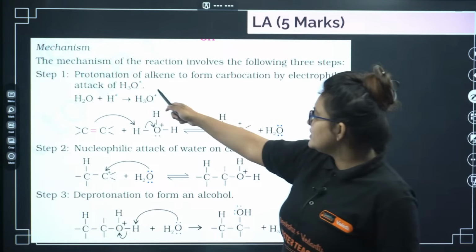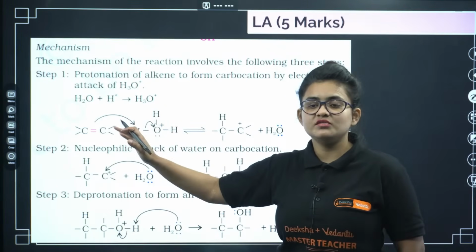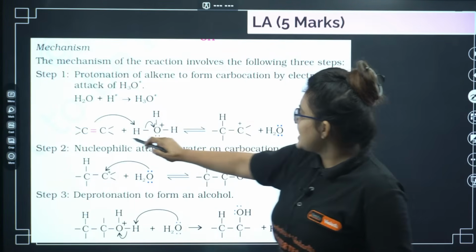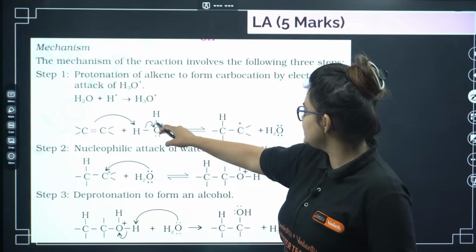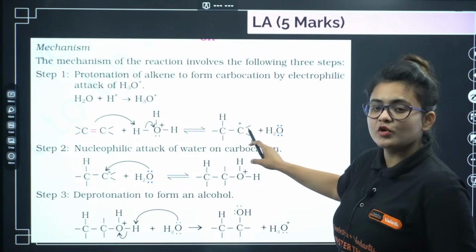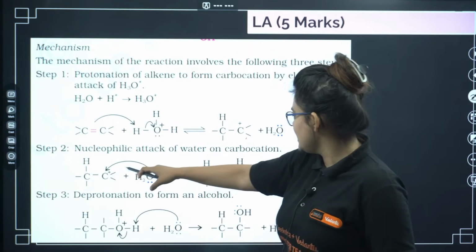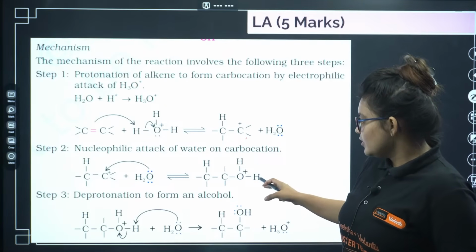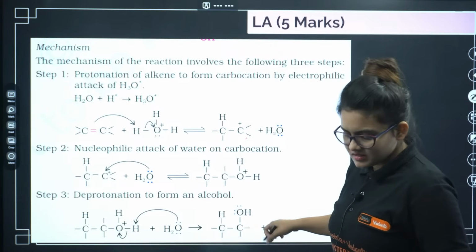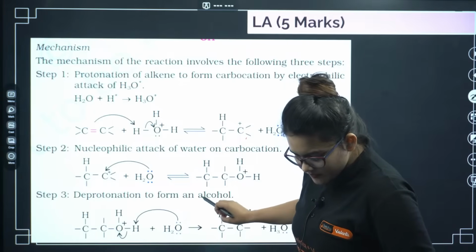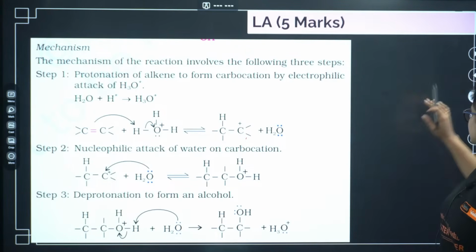First, you are having a protonated water. Protonated water means water when it is treated with H+. Then this alkene molecule will attack over the hydrogen, and this oxygen-hydrogen bond will jump over here, and you will end up with a carbocation. Now this carbocation will be attacked by the lone pair of oxygen, and you will end up with this compound. In this particular compound, one hydrogen will be abstracted, and you will end up with the alcohol compound. Okay, I guess this is okay.